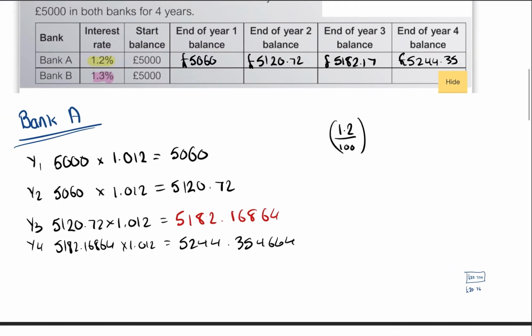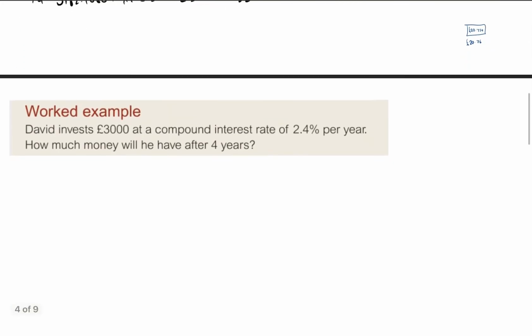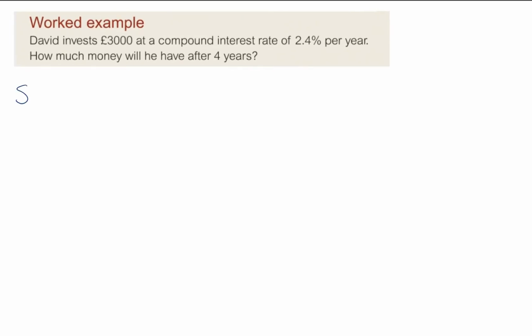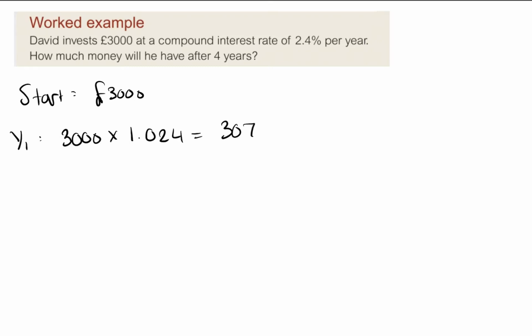Okay, let's move on. Okay, here's a Ross example. So very quickly, David invests £3,000 at compound interest at 2.4% per year. How much money will we have after 4 years? So we start with £3,000, year one. So it's going to be 3,000 times 1.024, and that gives us a value of 3,072. So we take that.